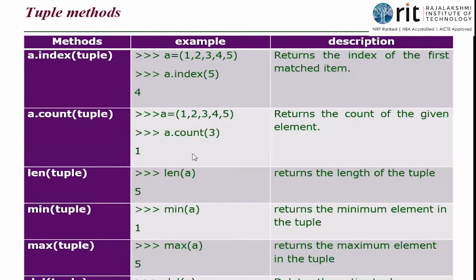Maximum value 5. See, it is not just because it is in sorted order that I'm getting the result. Even if you keep it unsorted, you will get the answer, because it takes the minimum value and returns that to us. Either way, the logic is already written in the language. It is a predefined function. So these are predefined methods which have the definition already in the language.